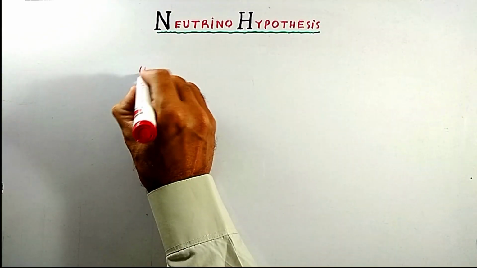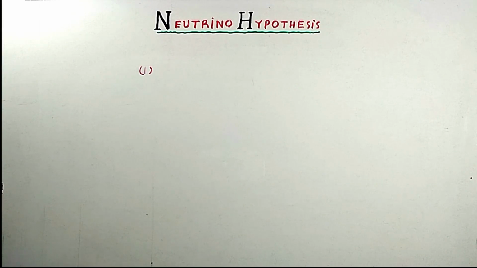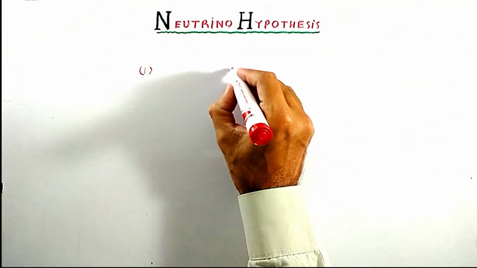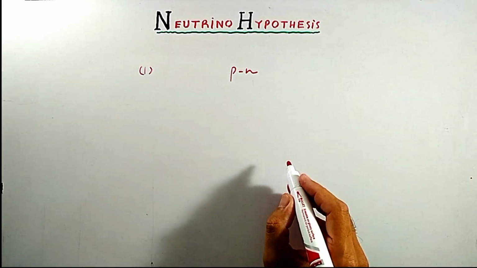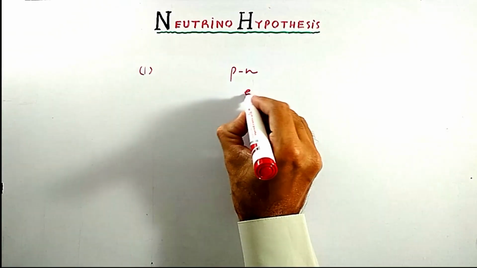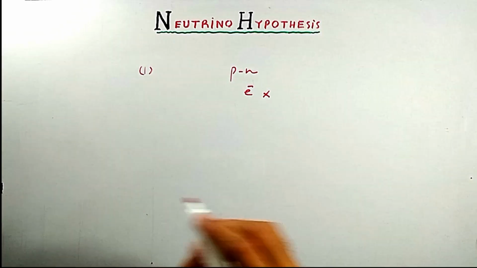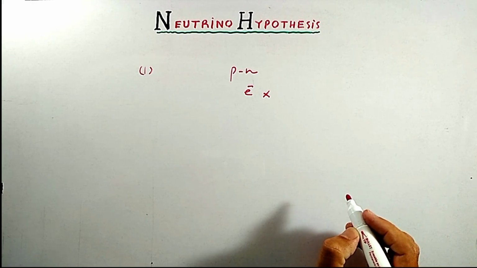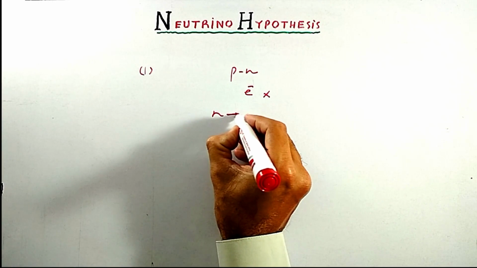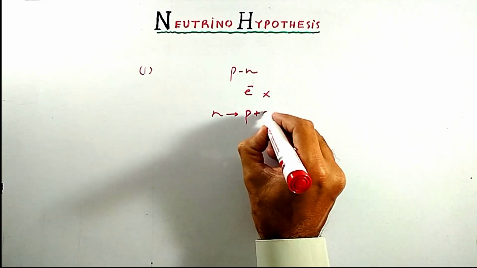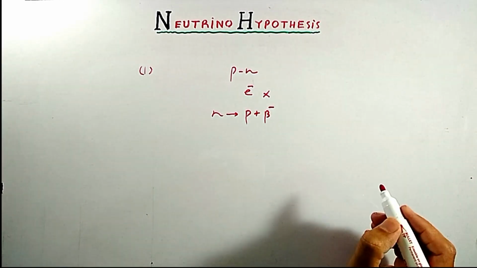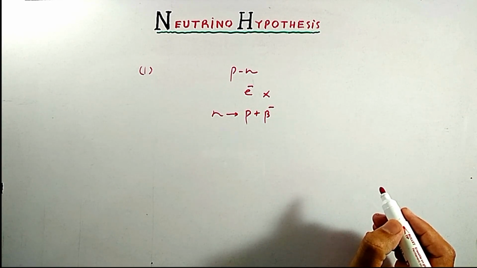First anomaly is, according to proton-neutron theory of nucleus, electron does not reside in the nucleus. But in beta decay, electron is emitted. What happens is that neutron changes to proton along with emission of beta negative particle, which is electron.